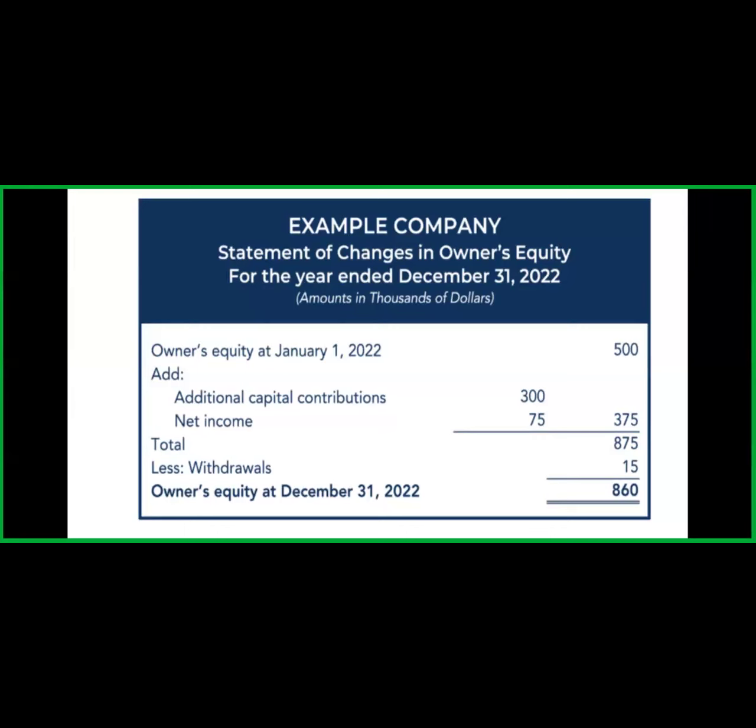Okay. So whenever he withdraws the equity for his personal expenses, automatically his equity decreases. Okay. So the owner's equity at December 31st, 2022 is 860. That means we analyze that the owner's equity increased by $360 within a year.